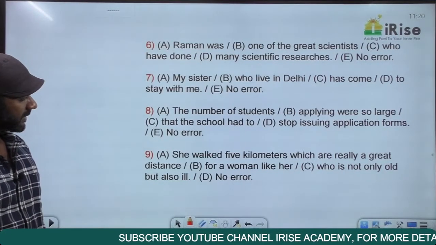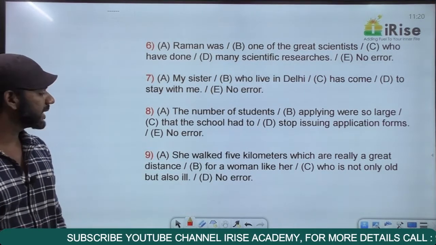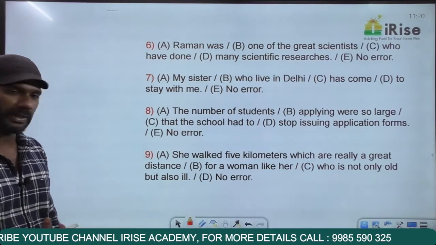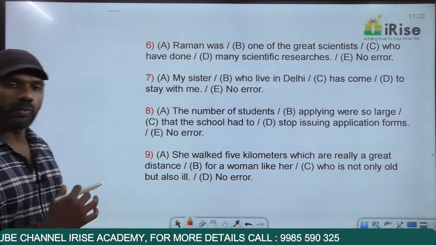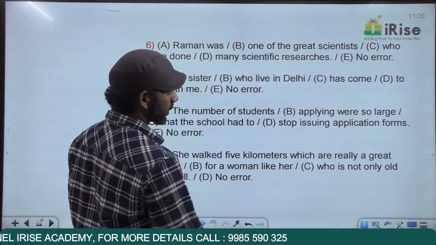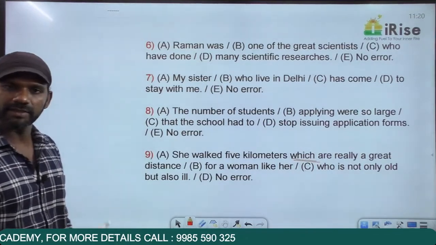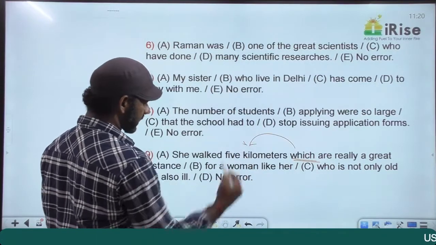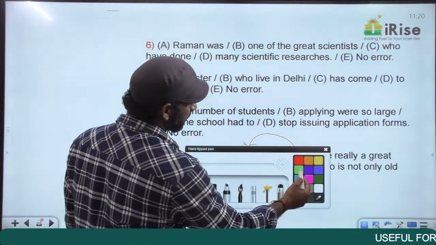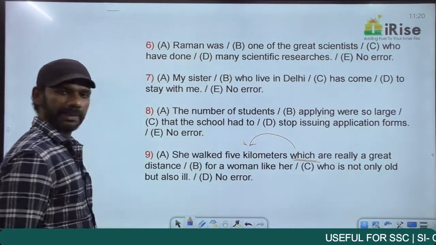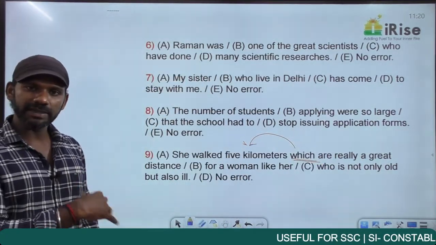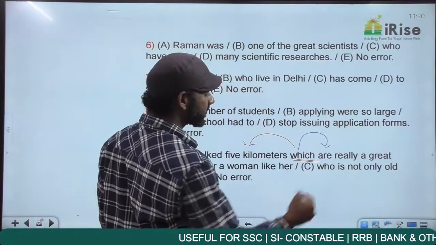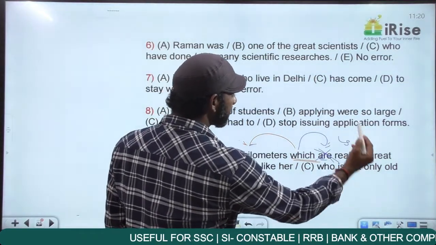Come to the next question. She walked 5 kilometers, which are really a great distance for a woman like her, who is not only old but also ill. She walked 5 kilometers, which is a relative pronoun. We're going to focus on the noun that comes immediately before it and the verb that comes immediately after it. The noun that comes immediately before which is 5 kilometers, distance. Now as I told you, measurements carry a singular verb with them. So we're going to focus on the verb that comes immediately after which. The verb that comes immediately after which is are. It cannot be plural, it must be singular. So that is the error. It cannot be are, it must be is.